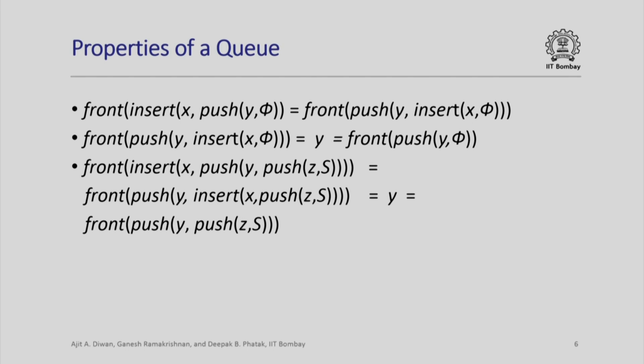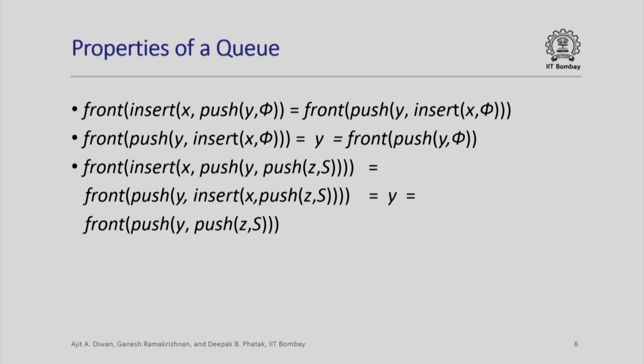Let us prove formally that the front of a queue remains unchanged if you insert an element in a non-empty queue. We first consider a queue with a single element, which is push y comma phi. If I insert x into such a queue, by definition its value is obtained by pushing y in the queue obtained by inserting x in phi, and by definition of the front operation this value is equal to y in both cases.